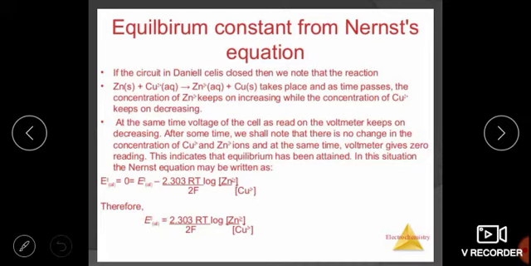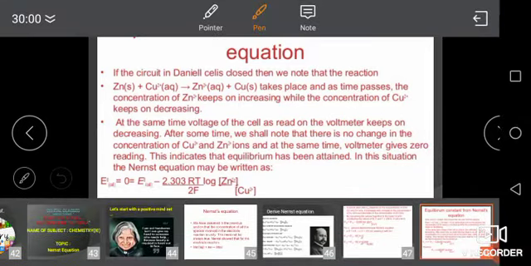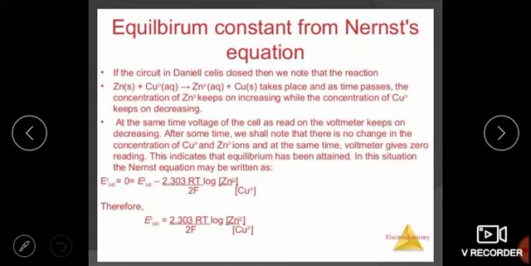Now I will discuss this equation in the case of the equilibrium constant from the Nernst equation. If the circuit of the Daniell cell is closed, then we note that the reaction of zinc and copper takes place, and as time passes, the concentration of zinc keeps on increasing while the concentration of copper keeps on decreasing.